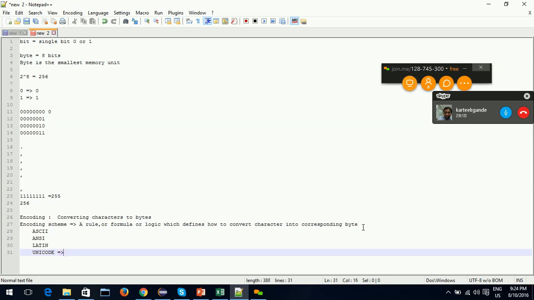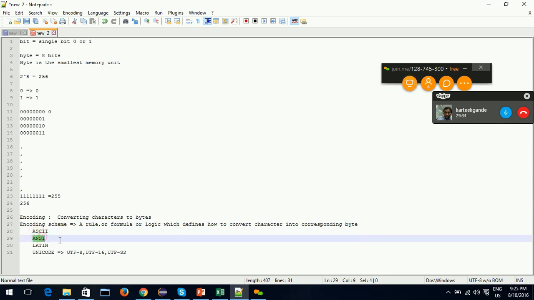You might have heard about UTF-8, UTF-16, UTF-32. These three come under Unicode. ASCII, ANSI, Latin, Unicode are all different encoding schemes. Each scheme has its own way of converting characters into the corresponding byte.